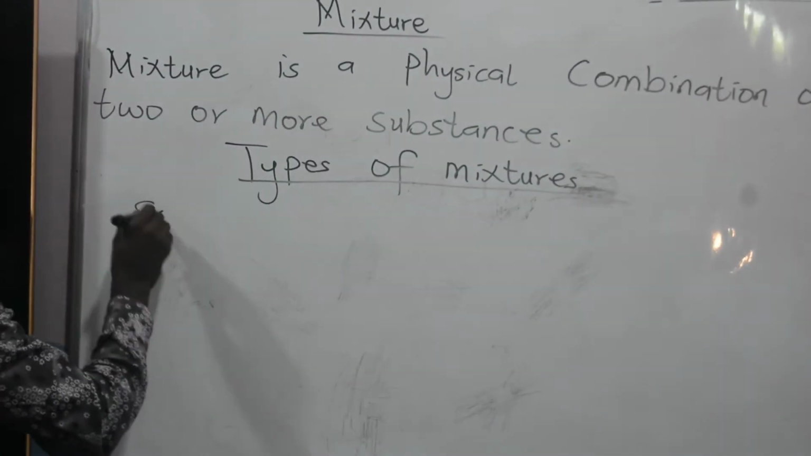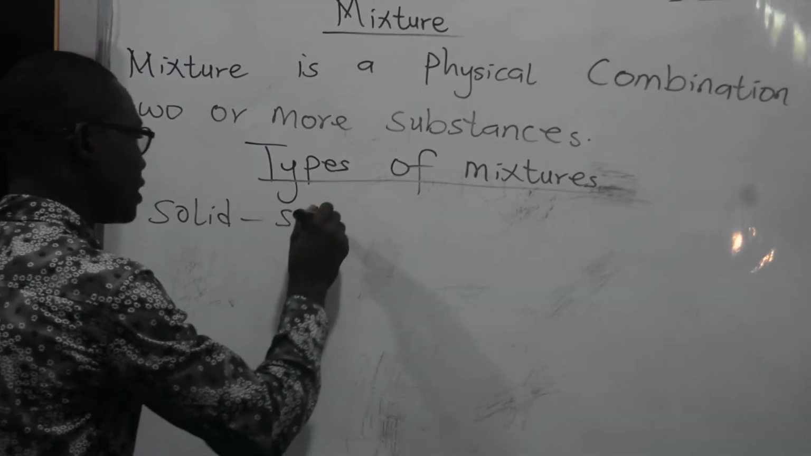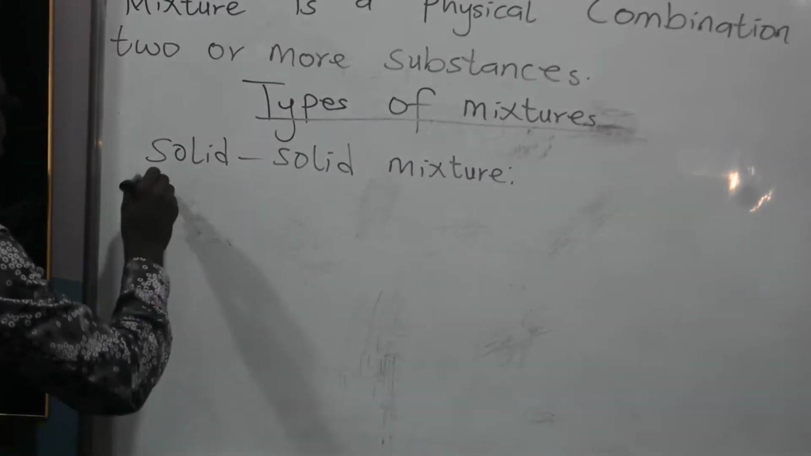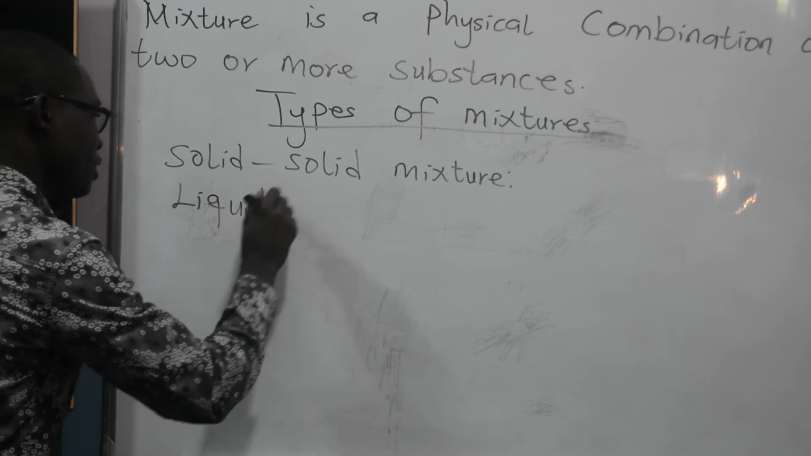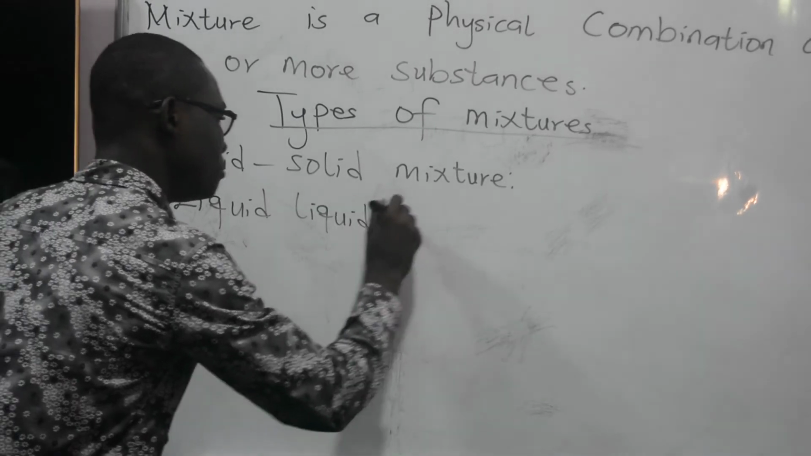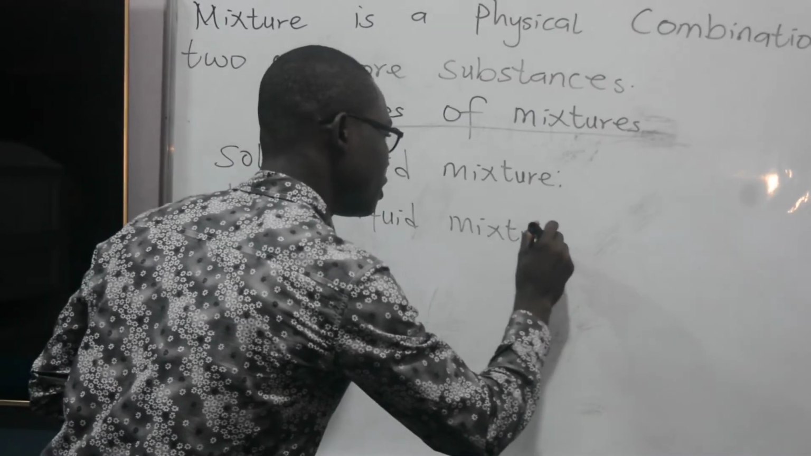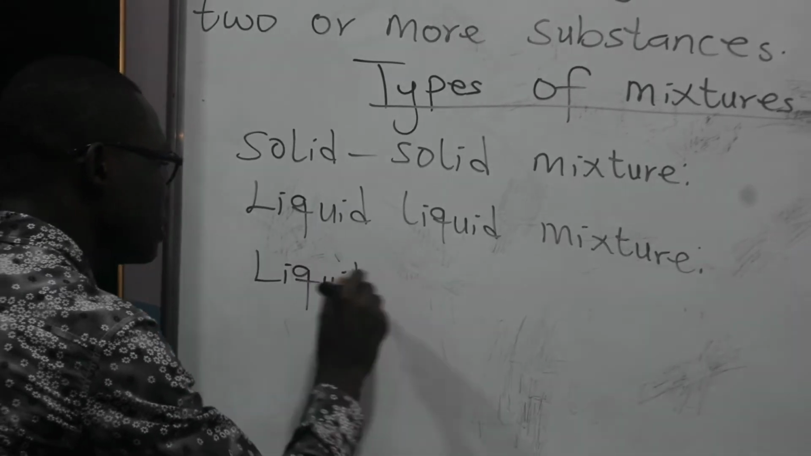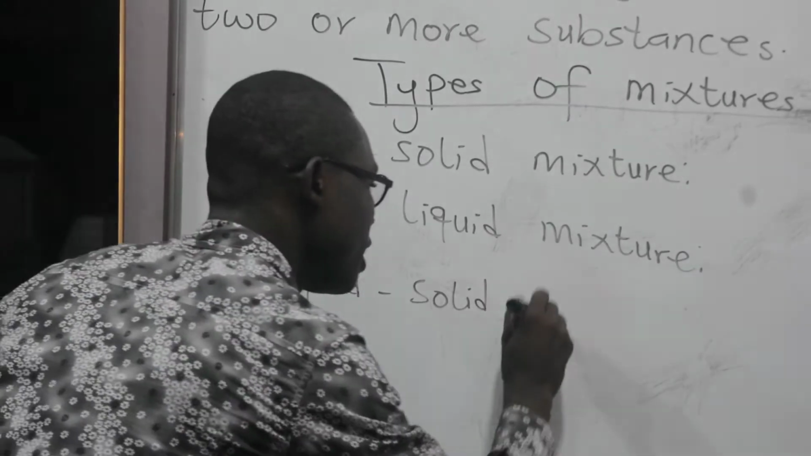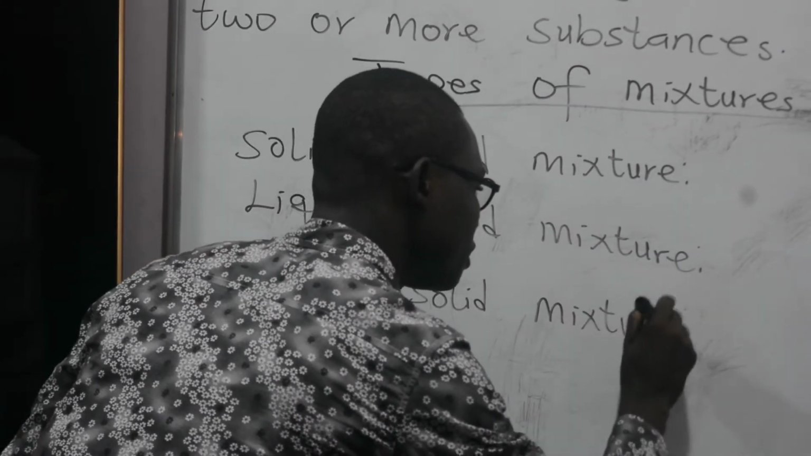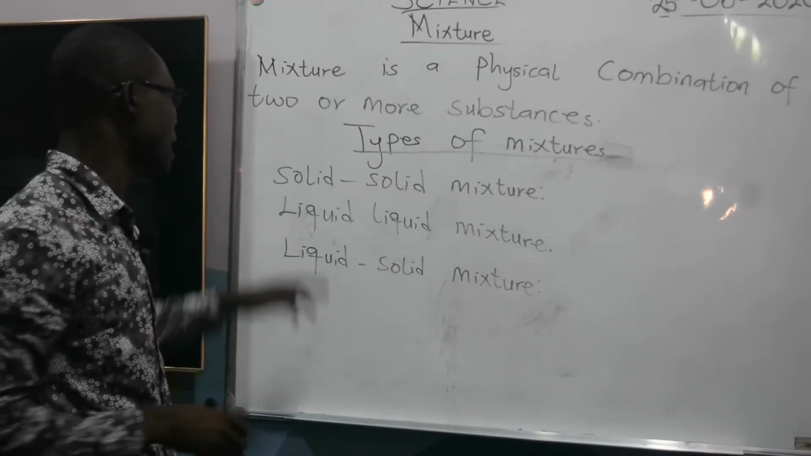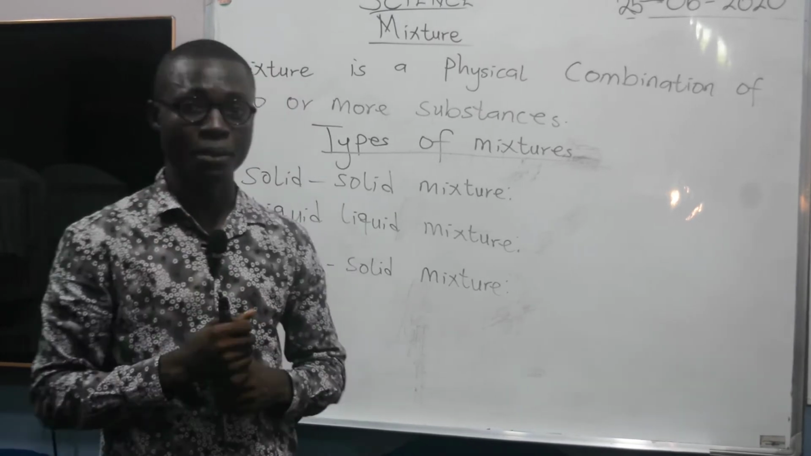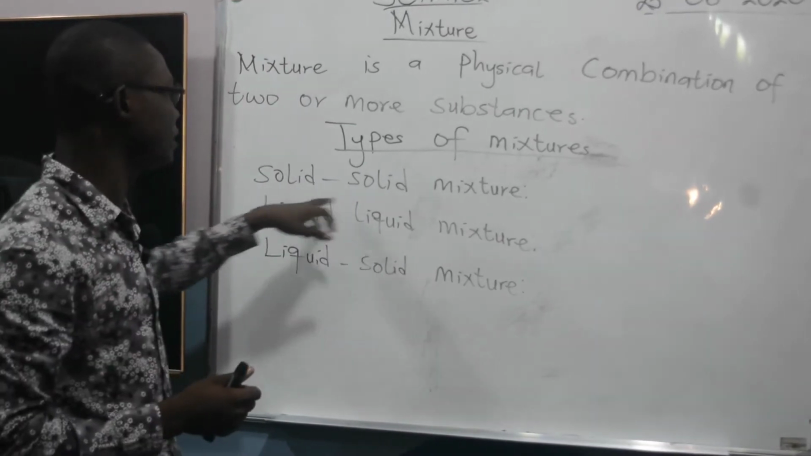We have solid mixture. We have liquid mixture. And then we have liquid solid mixture. Okay, so let's quickly move on. So we have solid, and I believe we all know solid. That is any substance that has a fixed shape. Okay, so we are going to talk about solid mixture.